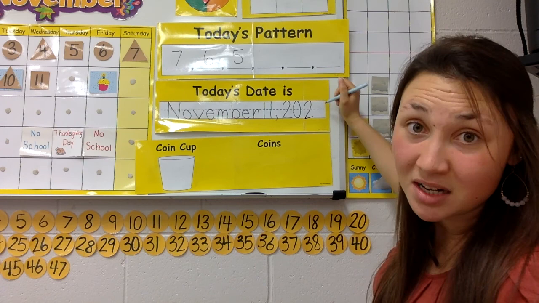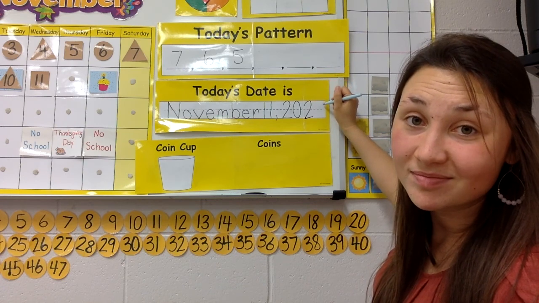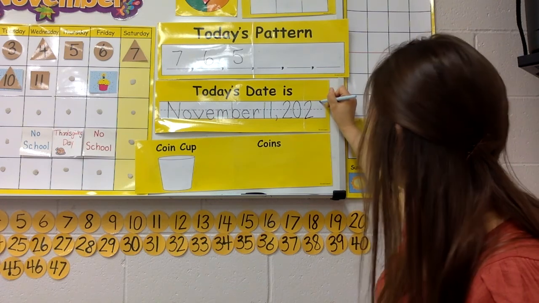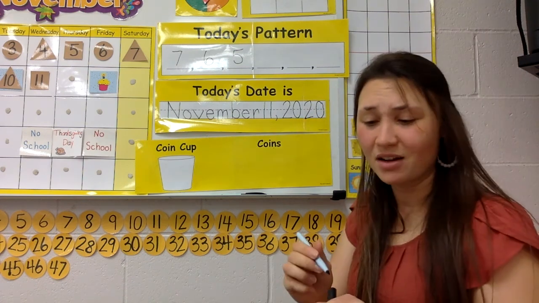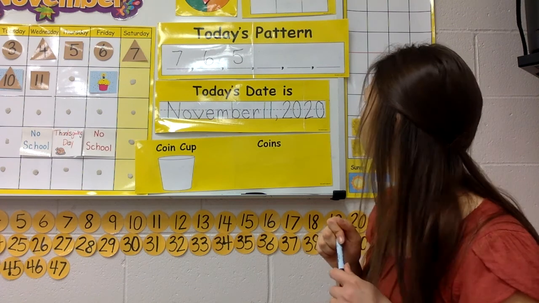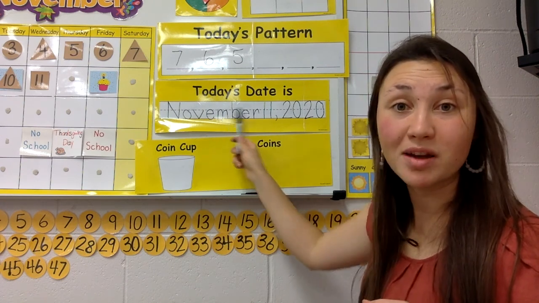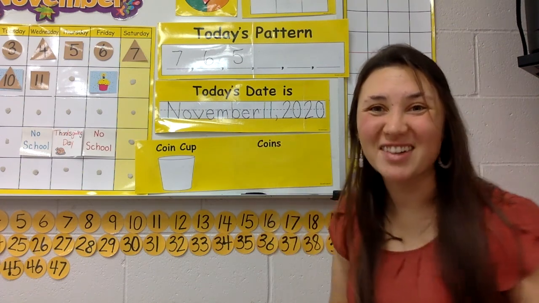And finally, our last number in 2020. Another 0. Yep. 2, 0, 2, 0. Are we done? Yeah, we're done with our date. November 11th, 2020. Let's announce it together.